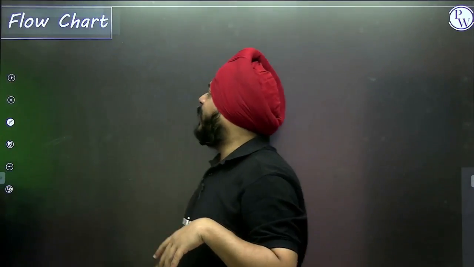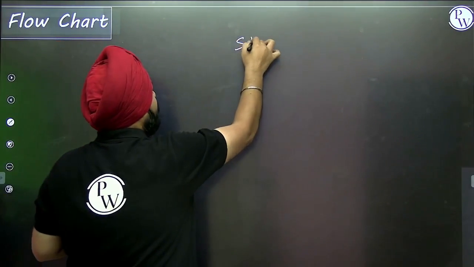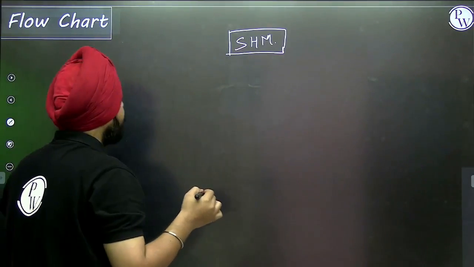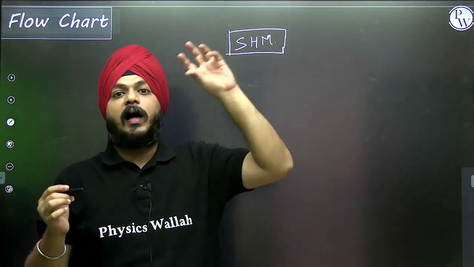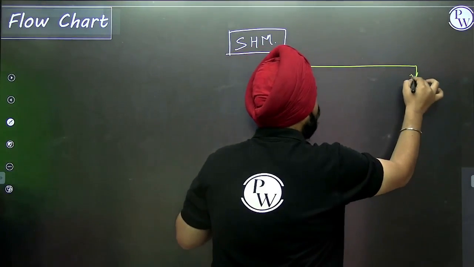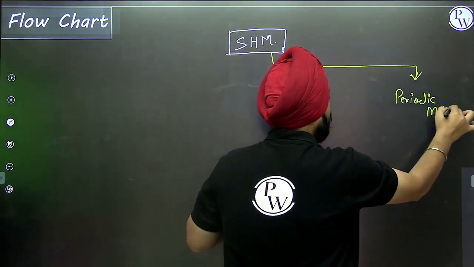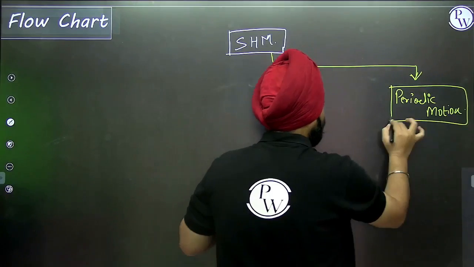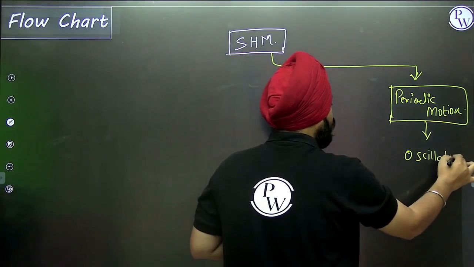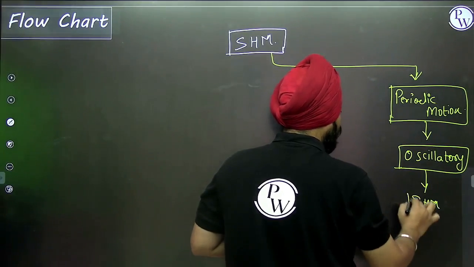Now let's move on to the next part. As per our tradition, first of all, let's move on to the flowchart of SHM. SHM stands for Simple Harmonic Motion. The first part of Simple Harmonic Motion goes to periodic motion. In periodic motion, we have a different category, oscillatory motion, and then it moves on to the concepts of SHM.